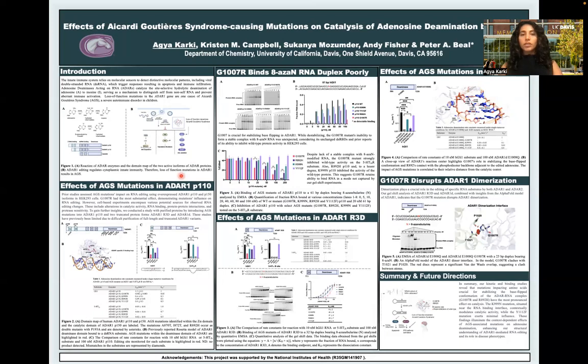Within the ADAR1 gene, there are 8 mutations found. 7 of them actually map within the deaminase domain of the protein, and 1 maps to the Z-DNA or Z-RNA binding domain of the protein. And while there have been cellular studies done overexpressing plasmids containing these AGS mutations in HEK293 cells, these studies don't reveal how ADAR1 catalysis is affected.